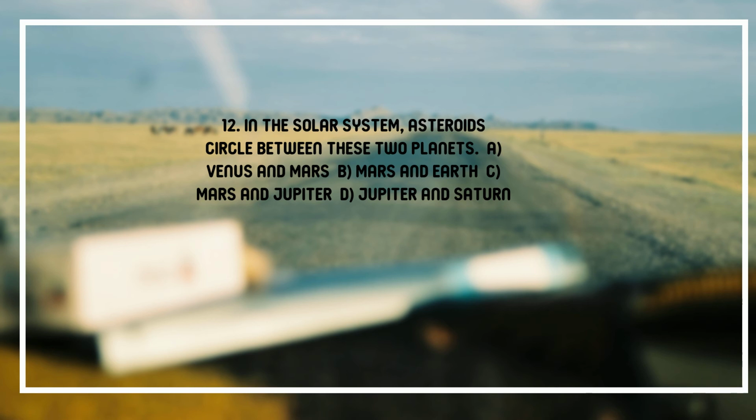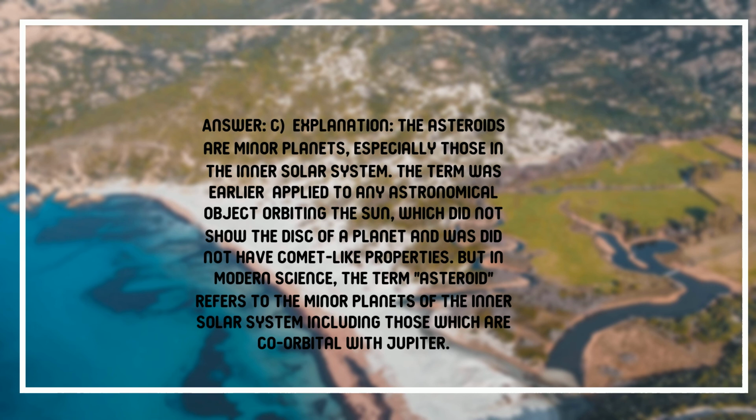12. In the solar system, asteroids circle between these two planets: A. Venus and Mars. B. Mars and Earth. C. Mars and Jupiter. D. Jupiter and Saturn. Answer: C.